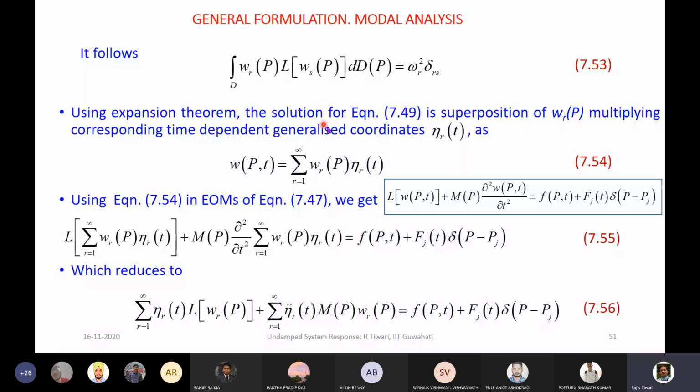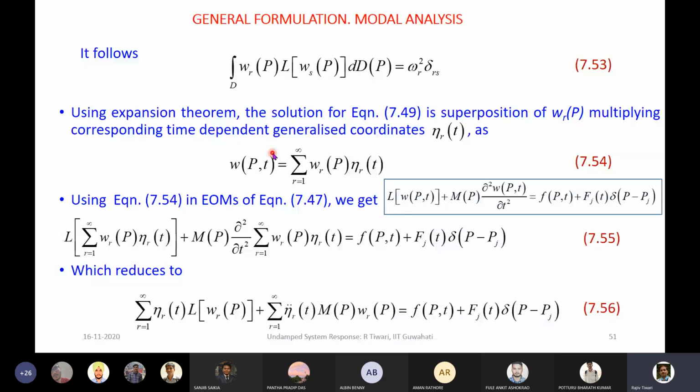And then the expansion theorem also we had in the continuous system, in which we wrote the response, which is a function of the spatial coordinate P and time, as the summation of the eigenfunctions multiplied by the generalized coordinates. Here the summation is from 1 to infinity, because we can have an infinite number of generalized coordinates and corresponding eigenfunctions in the continuous system.